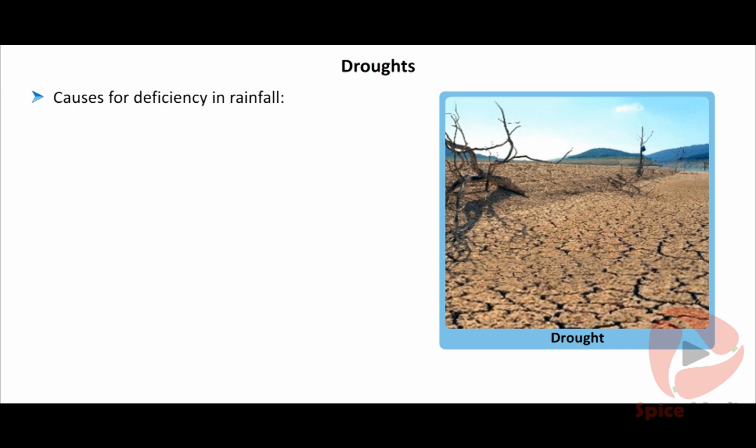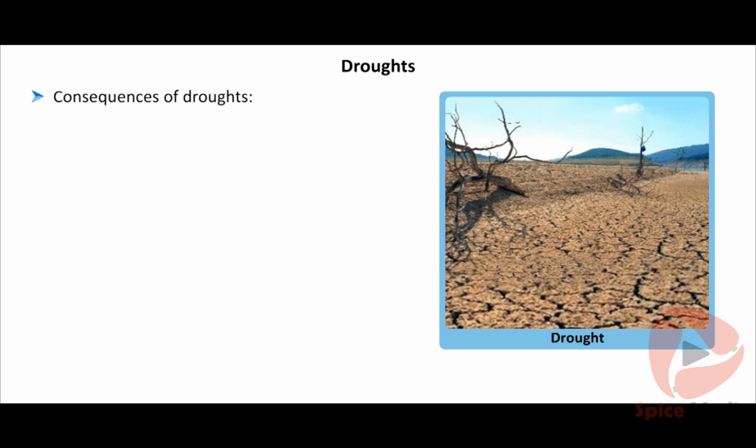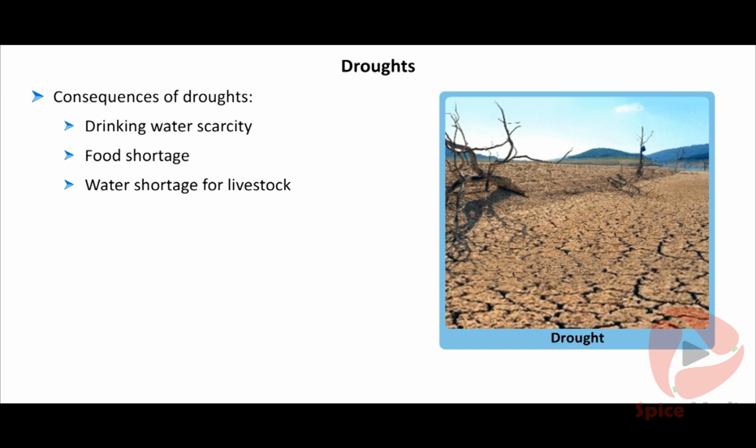Causes for deficiency in rainfall: monsoon failure, deforestation, ecological degradation, high rate of evaporation, poor land management, overgrazing, soil erosion. Consequences of droughts: drinking water scarcity, food shortage, water shortage for livestock, malnutrition due to famine.